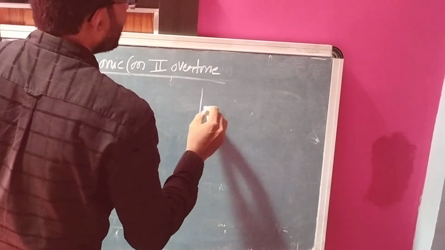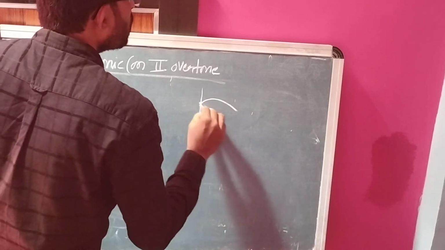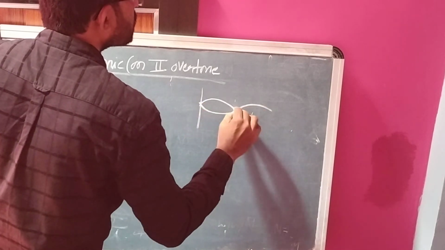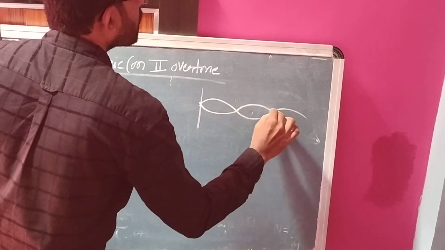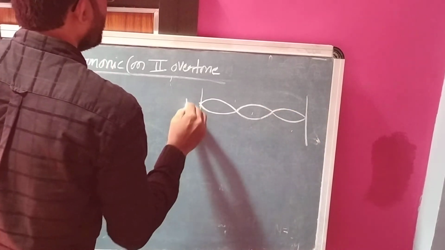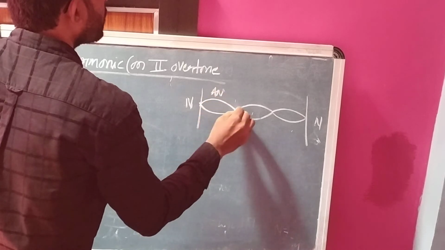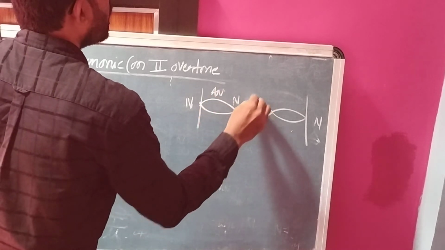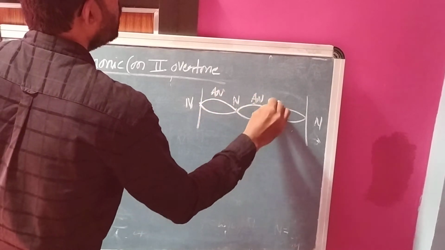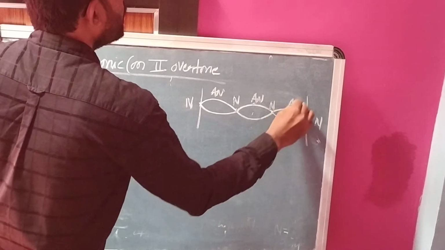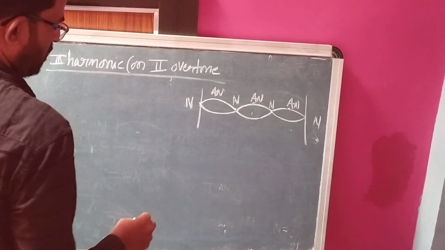In the third harmonic, three loops are formed. At the rigid ends, nodes are formed. In the middle, antinode, node, antinode, node, antinode, and nodes are formed.